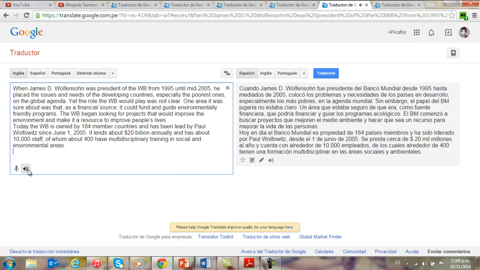When James D. Wolfensohn was president of the WB from 1995 until mid-2005, he placed the issues and needs of the developing countries, especially the poorest ones, on the global agenda, yet the role the WB would play was not clear. One area it was sure about was that, as a financial source, it could fund and guide environmentally friendly programs. The WB began looking for projects that would improve the environment and make it a resource to improve people's lives.